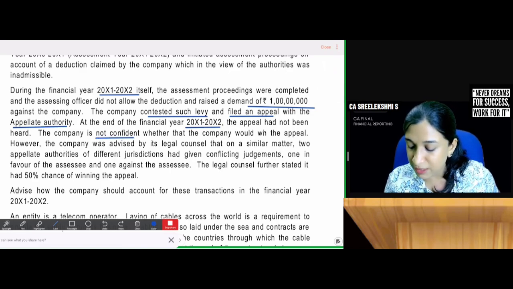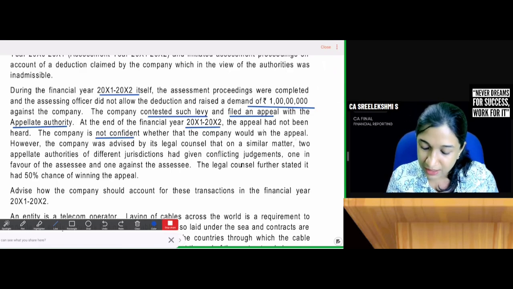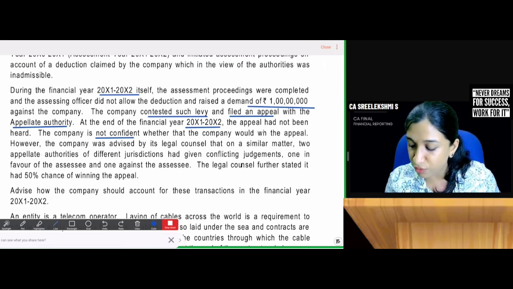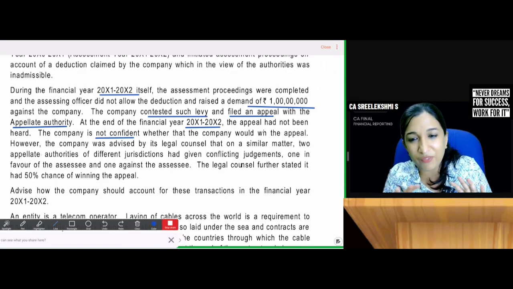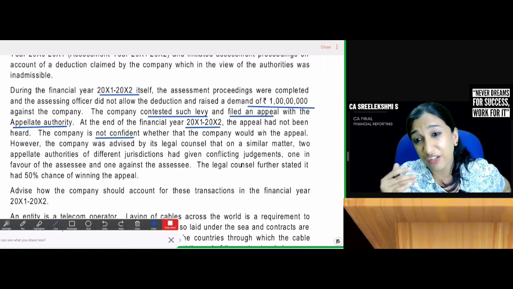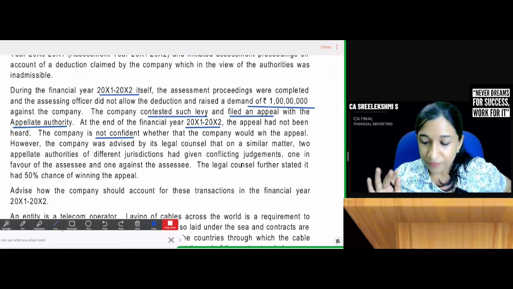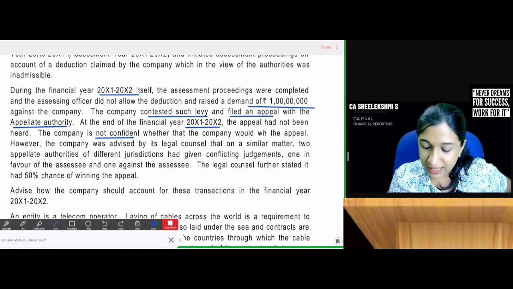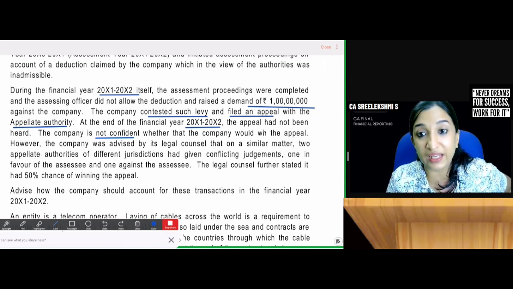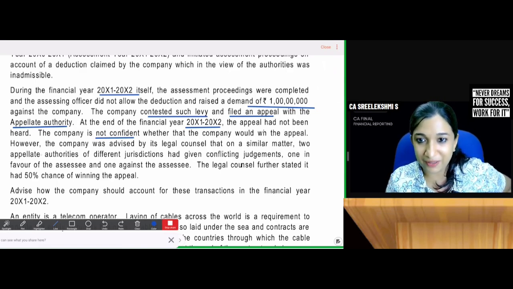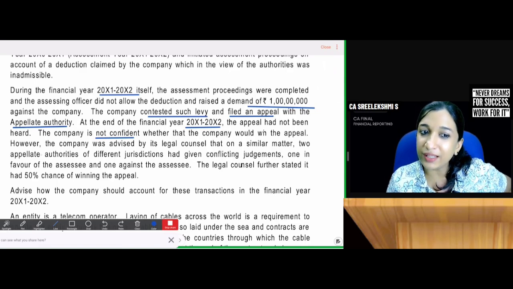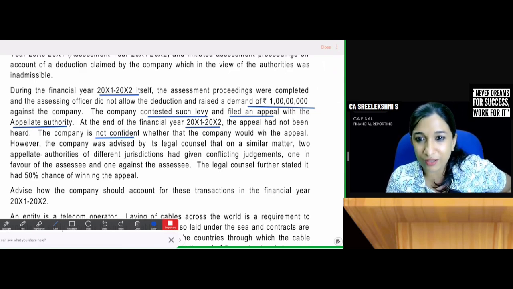However, the company was advised by legal counsel that on a similar matter, two appellate authorities of different jurisdiction had given conflicting judgments, one in favor of the assessee, one against, which means we are in a dilemma whether we'll win or lose. Legal counsel further stated that it had 50% chance of winning the appeal. So 50% chance of losing the appeal. Advise whether the company should account for these transactions in the financial year. How should this be accounted?